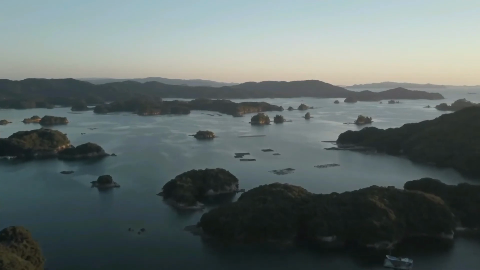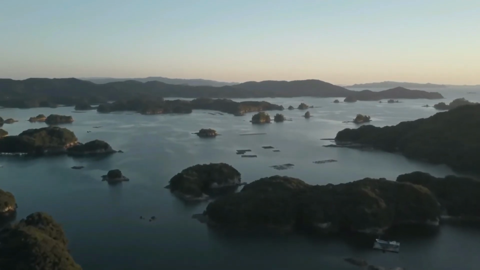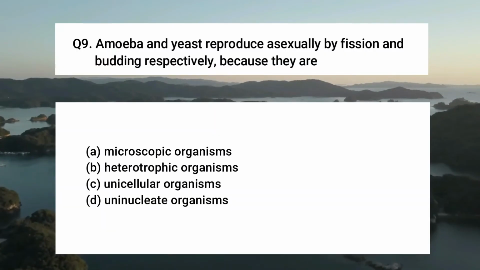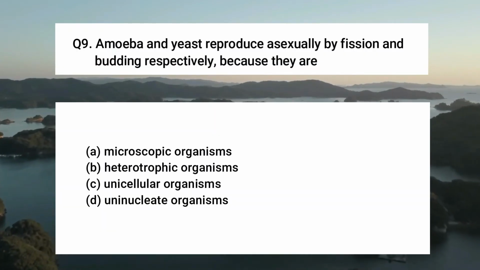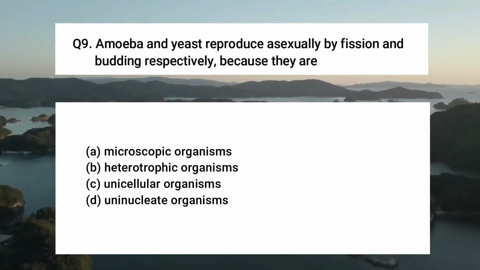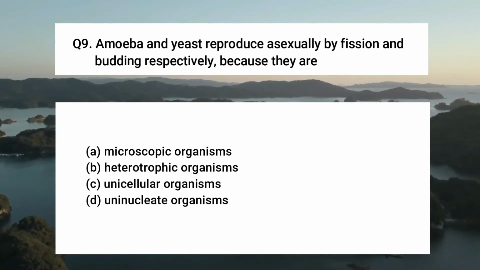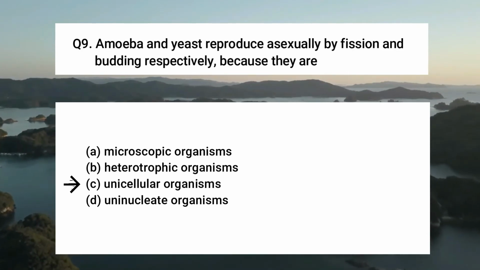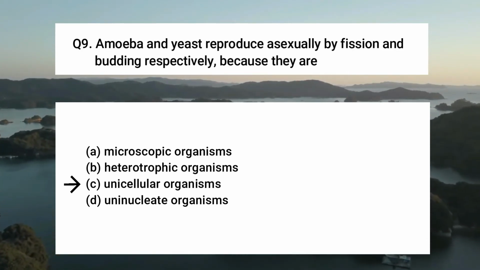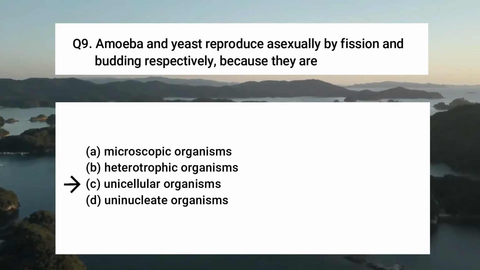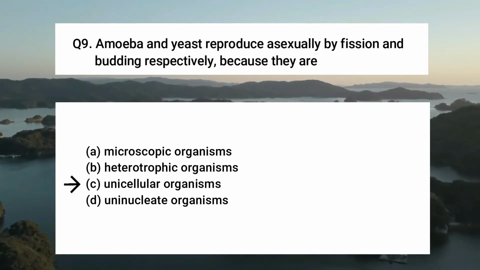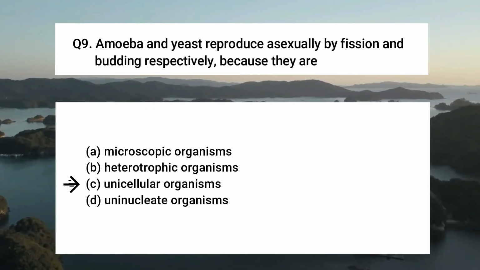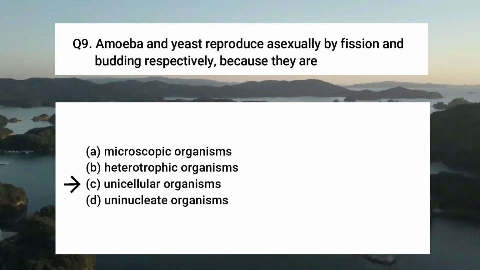Now question number 9. Amoeba and yeast reproduce asexually by fission and budding respectively because they are, here you also see 4 options, but the right option is C, they are unicellular organisms. 9C is the right option because in unicellular organisms we see fission and budding.